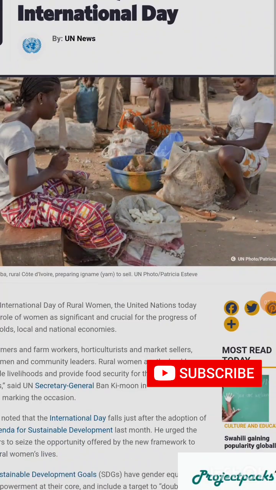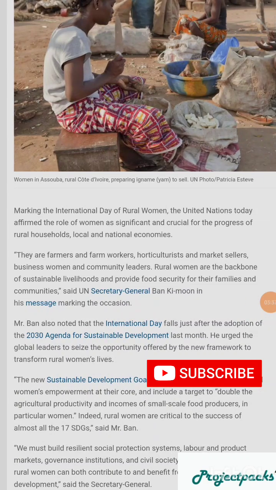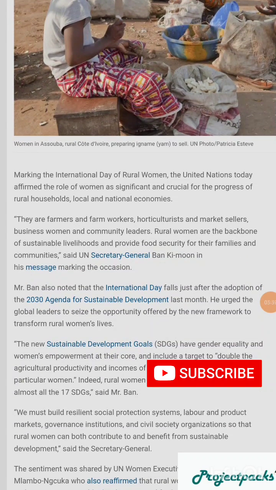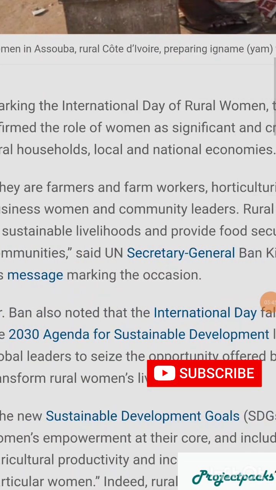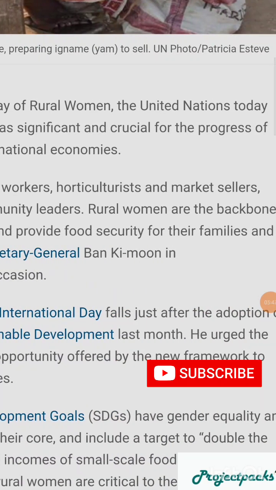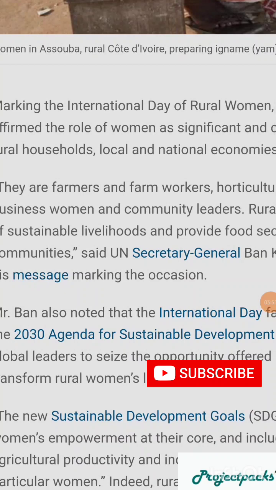Rural women. They made a statement. You can even start your statement from here. Let me see. Rural women. You can look at the second paragraph here. Rural women are the backbone of sustainable livelihood and provide food security for their family and community. This statement is according to UN. That's what you write: according to UN. Which year did they publish this?